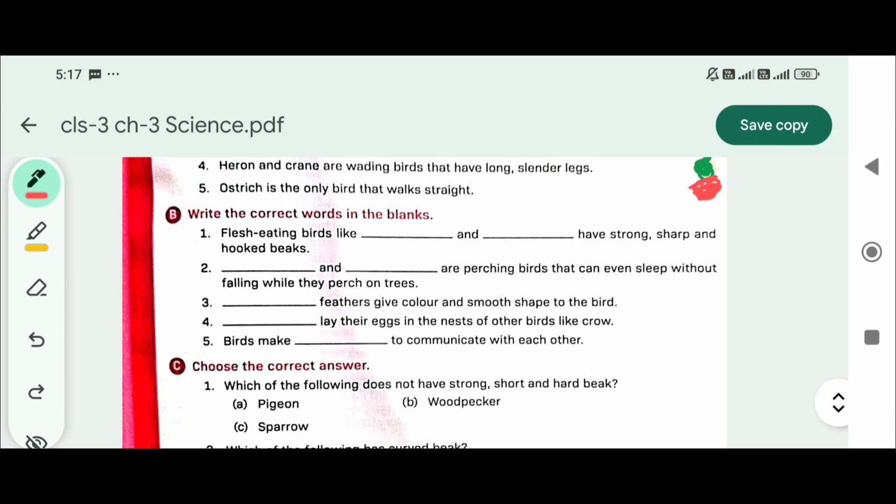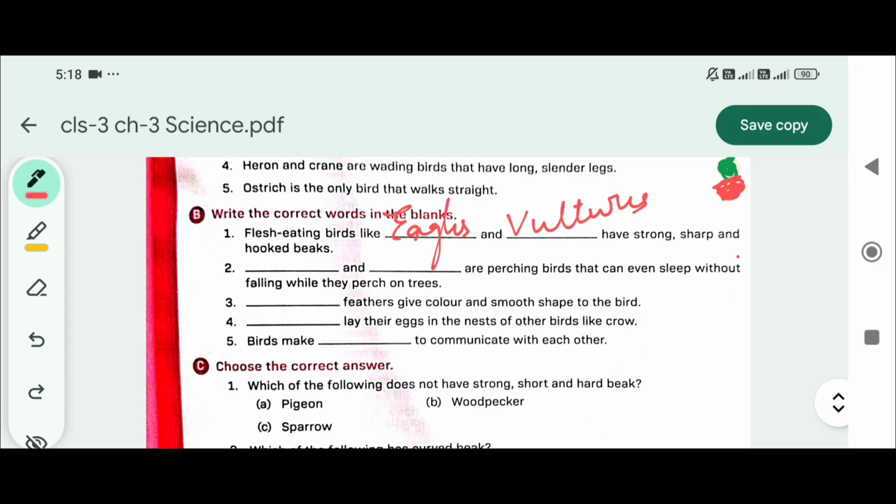Write the correct words in the blanks. Flesh eating birds like dash and dash have strong, sharp, and hooked beaks. You can write eagles and vultures. Dash and dash are perching birds that can even sleep without falling while they perch on trees.